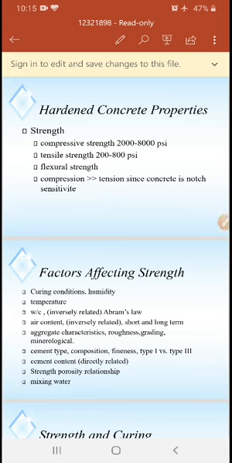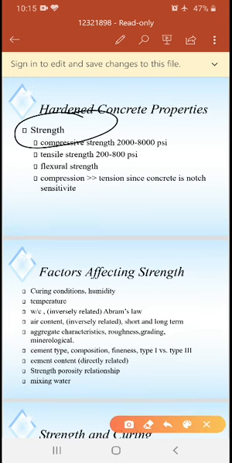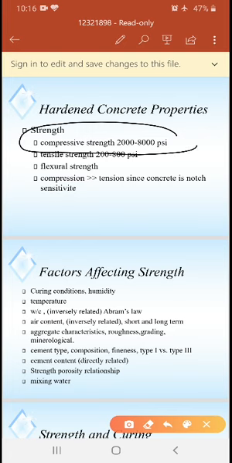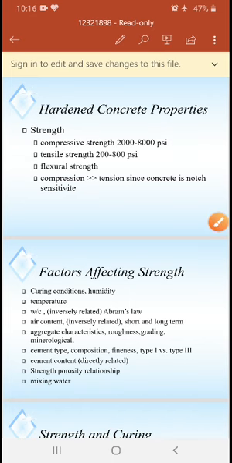First one is hardened concrete properties. What will be the first property? As we told already, strength is the major property for hardened concrete, because whenever we are constructing any building, bridges, equipment or anything like that, the major constituent property will be strength. Strength is the main parameter. As we know already, compressive strength will be around 2000 to 8000 psi and tensile strength will be 2000 to 8000 psi. This is for recommendations.